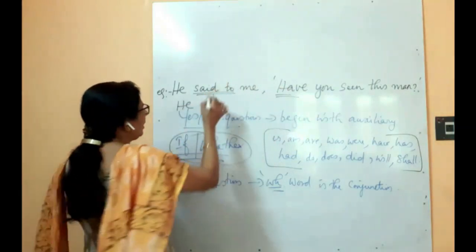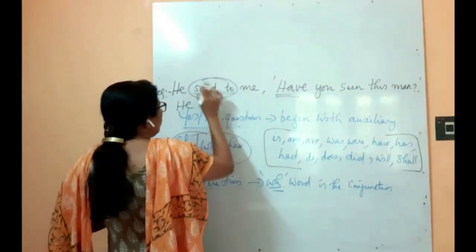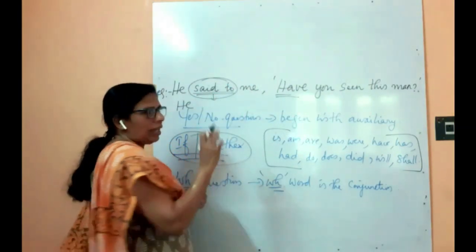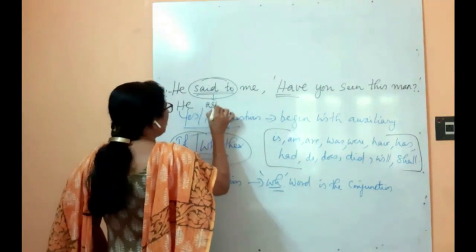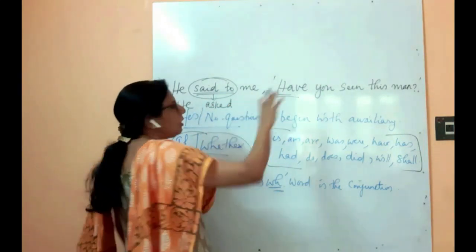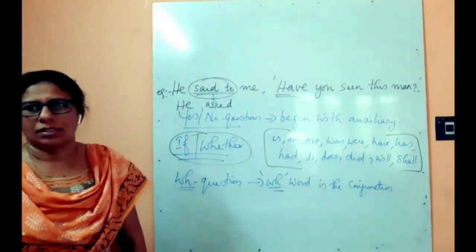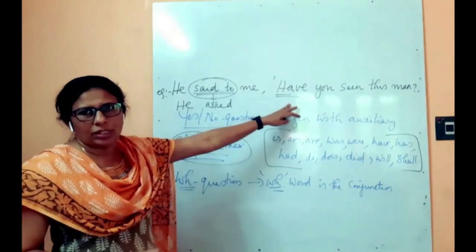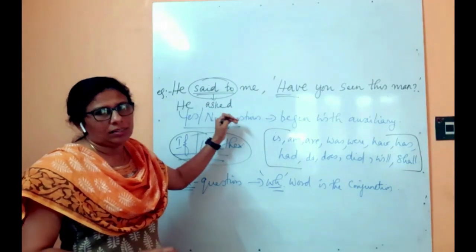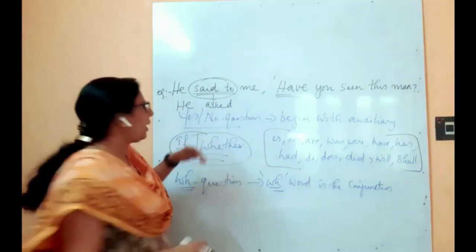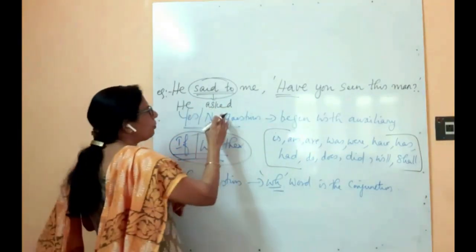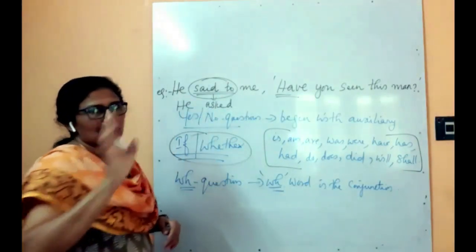And another thing, if "said to" is given, you should not use it as such in the answer in indirect speech. Instead, "said to" will be converted to the mode of the question that is asked. And here we know that this is an interrogative sentence, that is why "he asked". If it is an assertive sentence, "he told". And "told" or "asked" won't be followed by the preposition "to".